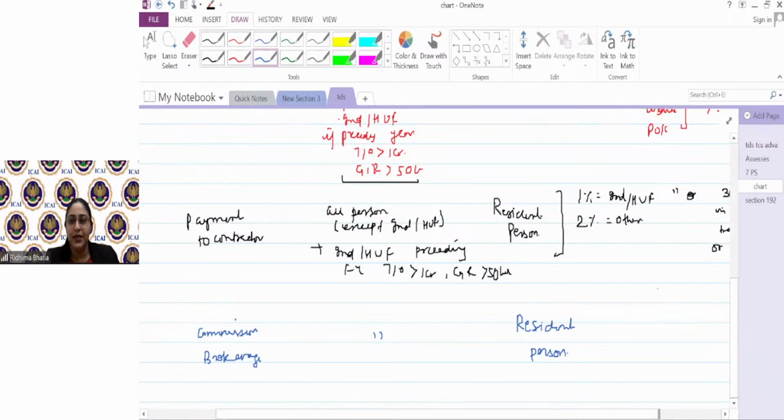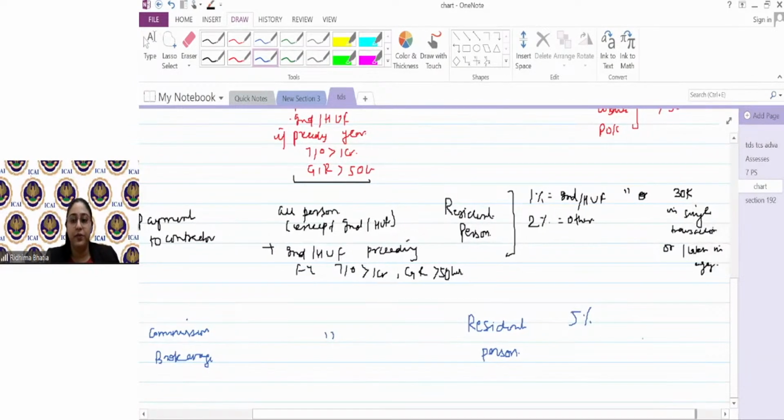Okay, then guys, what is the next thing? The rate. TDS has to be deducted at the rate of 5% only at the time of credit or payment, whichever is earlier. And that too when the commission during the year to that person crosses 15,000 per annum. This 15,000 can be in one go, can be in parts. The condition of parts and one go, 30,000 or 1 lakh, we have seen so far only in payment to contractors and nowhere else. Okay?